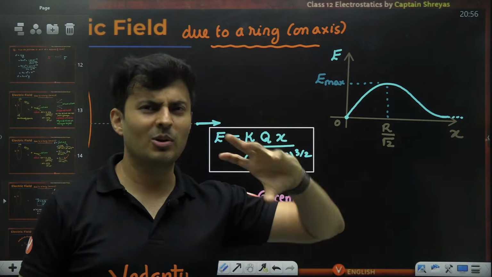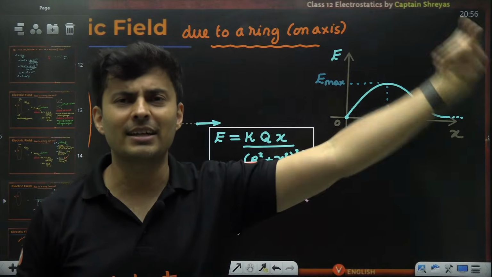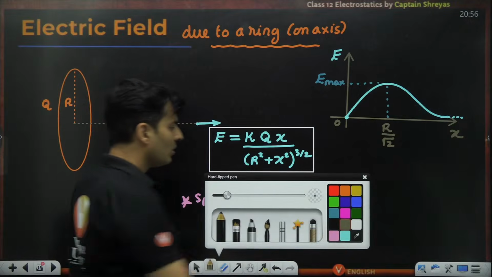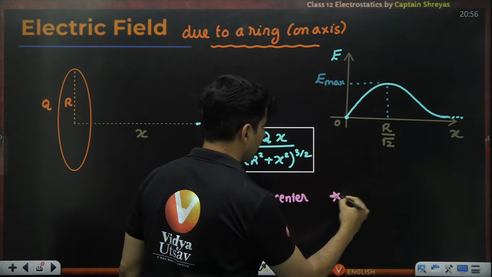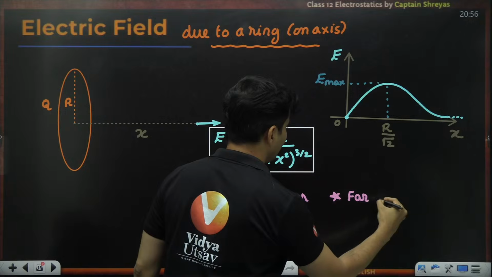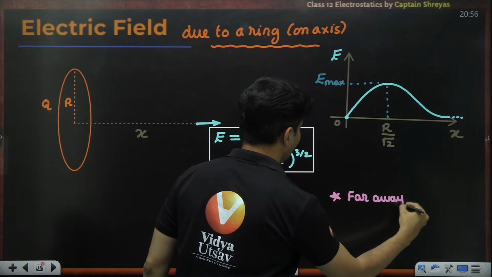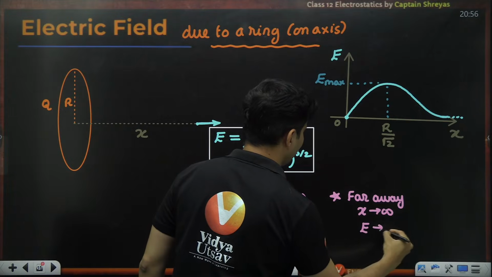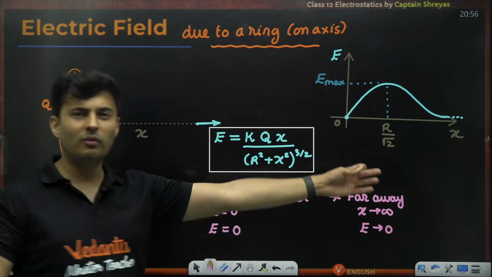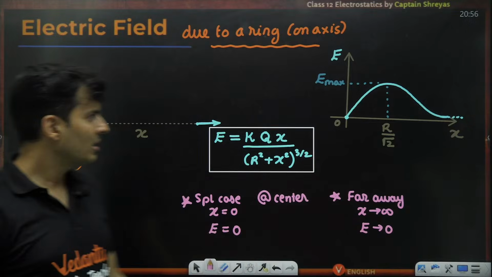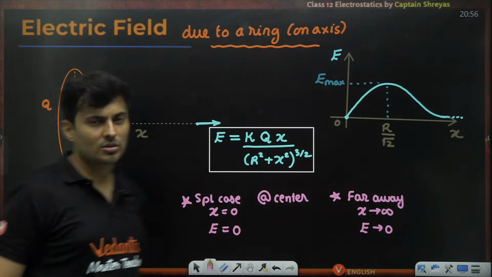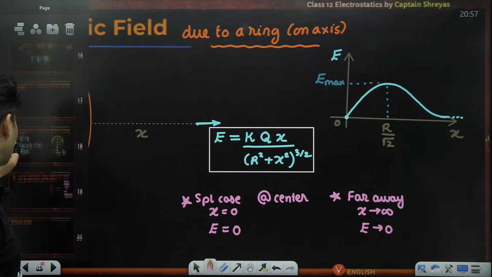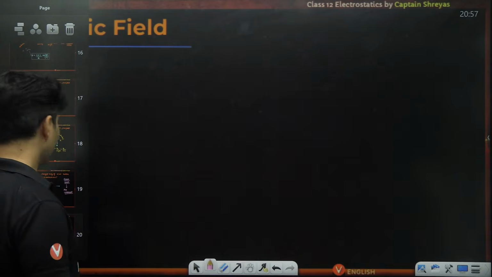Where is the field maximum, or which of the following is the correct graph of the electric field? Why does it start from 0? You can see at x equal to 0, E is equal to 0. Also, if you take another case, just think about it. If you are very, very far away, then as x tends to infinity, the electric field also tends to 0, because you're so far that there is hardly any effect of it. So at infinity also it tends to 0. So it reaches the maximum and again comes back. That is one unique thing about the graph.